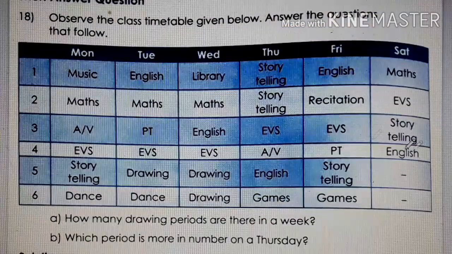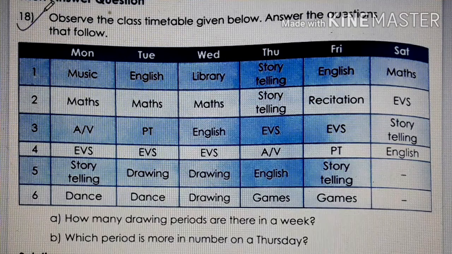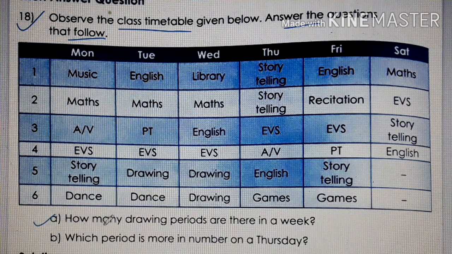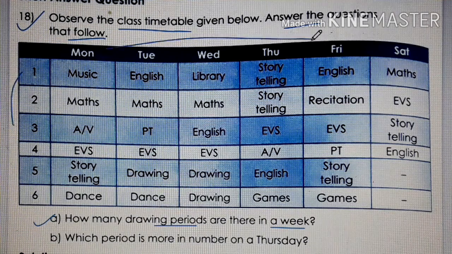Then the last question, 18. Observe the class timetable given below. Answer the questions that follow. So you have to observe this timetable, class timetable. Then we have to answer the questions given below. How many drawing periods are there in a week? Which period, children? Drawing periods. Where, when? In a week. Week means complete days, that means from Monday to Saturday.